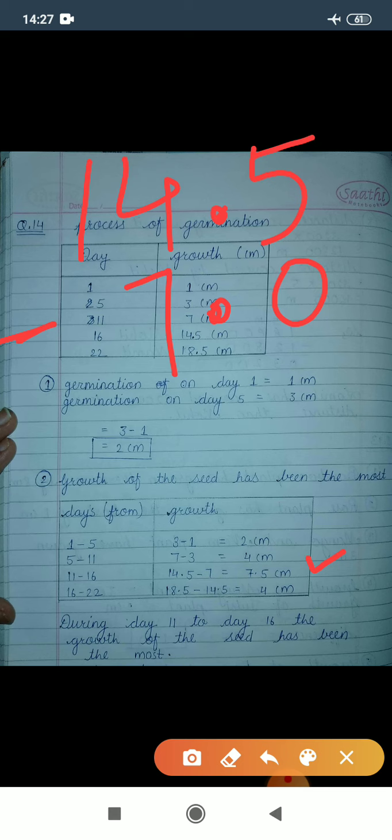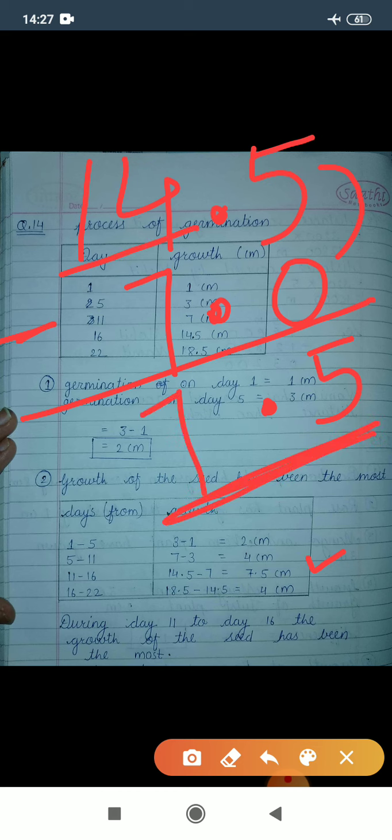That means 7.0, and we'll subtract this number. 5 minus 0, 5. This decimal point is as it is. Now simply 14 minus 7 give you 7. So 7.5 is your answer.